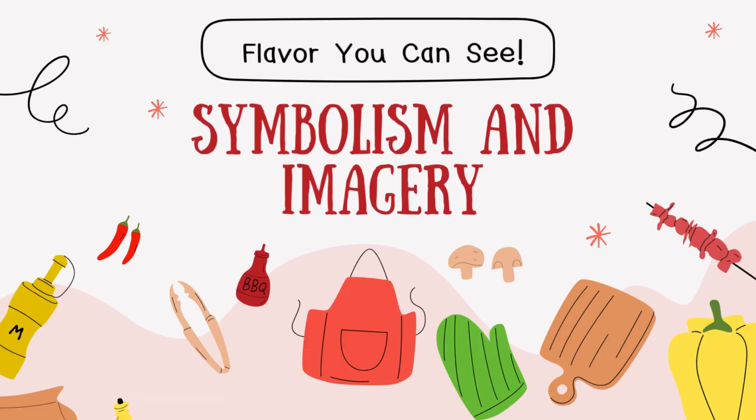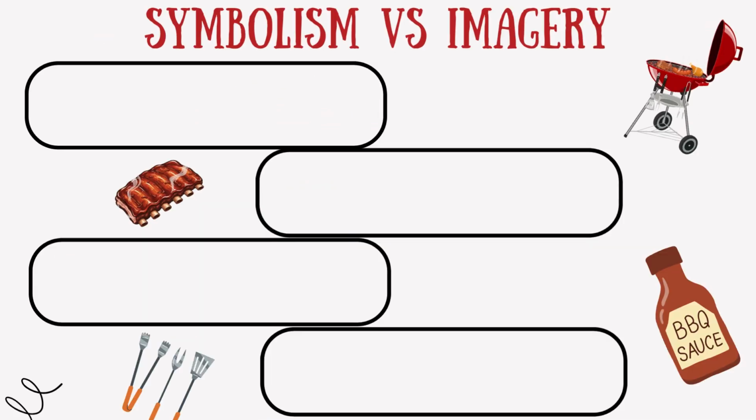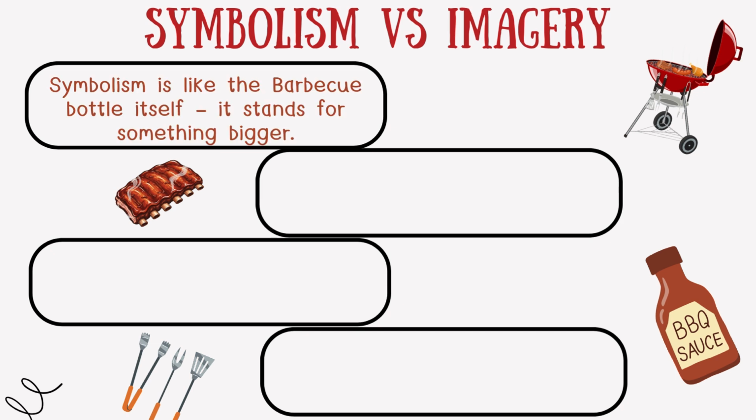Along with mood and tone, you have also learned about symbolism and imagery in short stories in a previous lesson. Now, you'll learn how poets use imagery and symbolism to create vivid pictures and hidden meanings in their work. The same way barbecue sauce adds layers of flavor you can taste and see. So, in working with our barbecue sauce metaphor, symbolism is like the barbecue bottle itself.